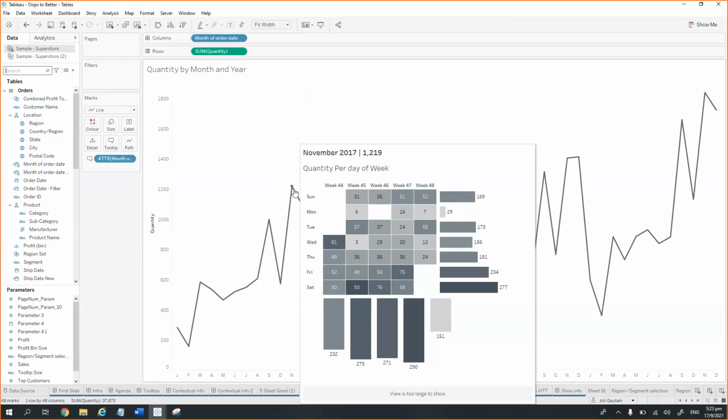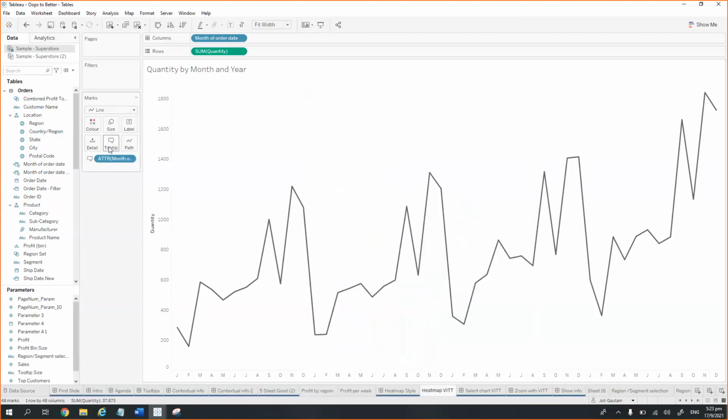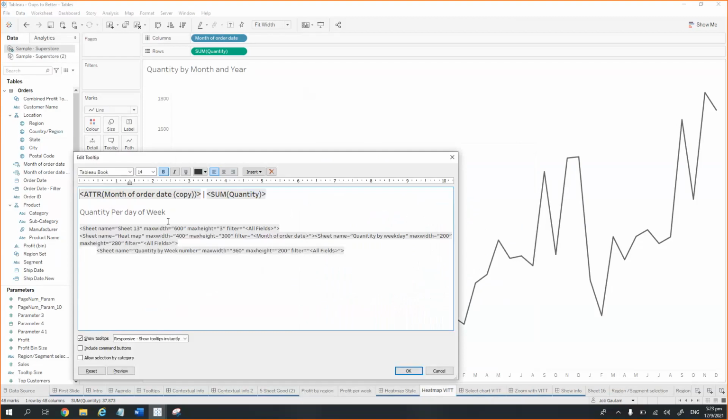So now let's jump into how we create that. There also we are making use of multiple sheets. Let me show you the sheets first.